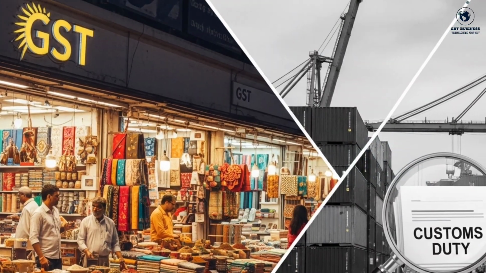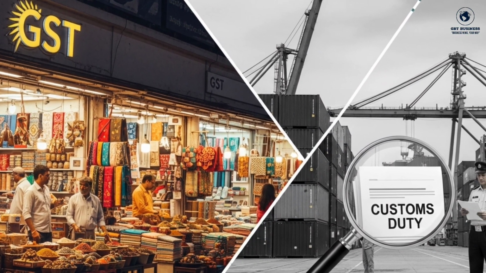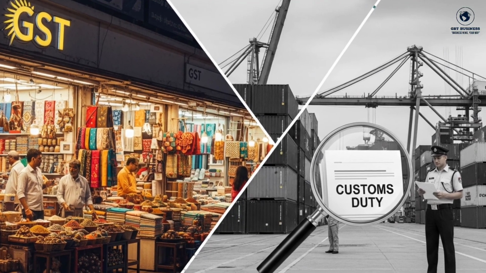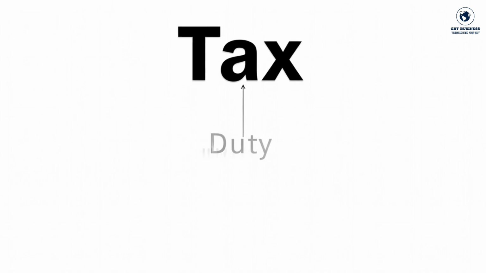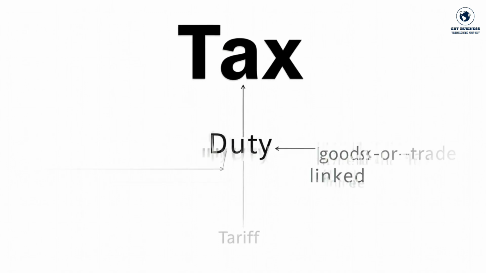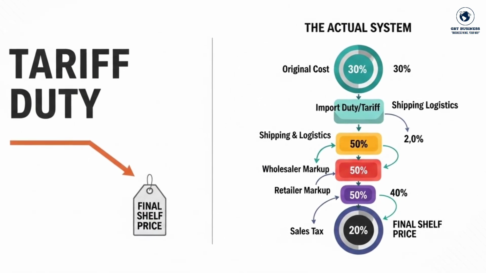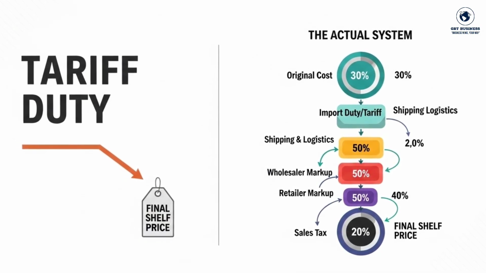One more important point here. Inside India, GST applies on sale, while at the border, a customs-related levy can apply to imported goods. So if an imported product enters the Indian market, it does not remain just a story of one border charge. After that, the domestic tax structure can also get added to its price. That is why the consumer feels the impact of many layers in the final shelf price, but in the headline hears only tariff or duty. The real system is far more detailed than the headline.